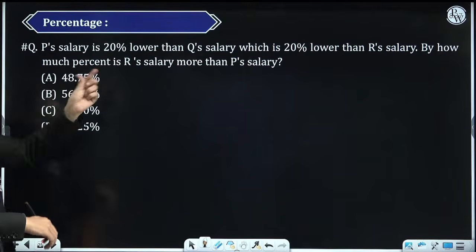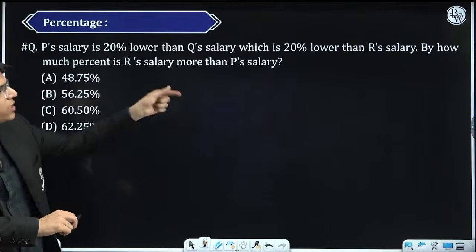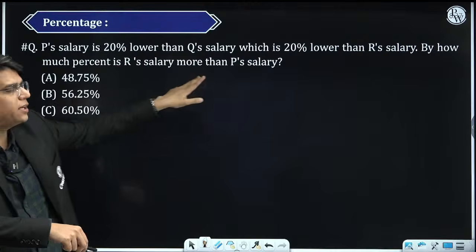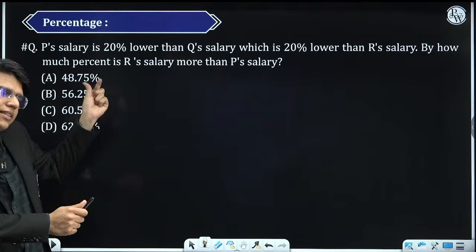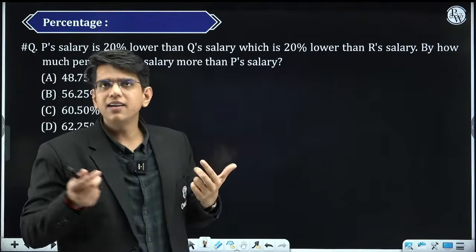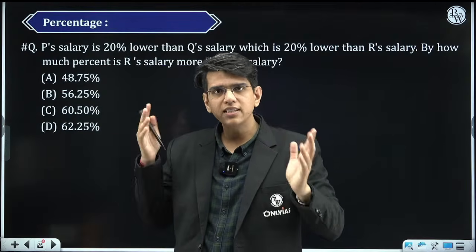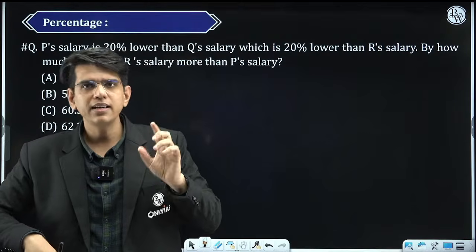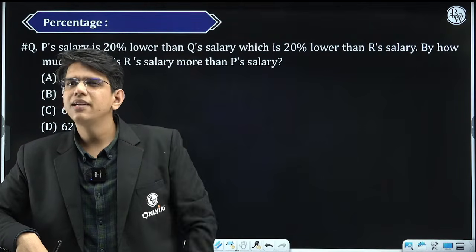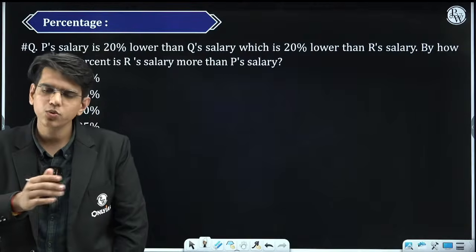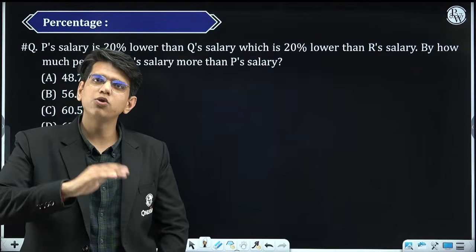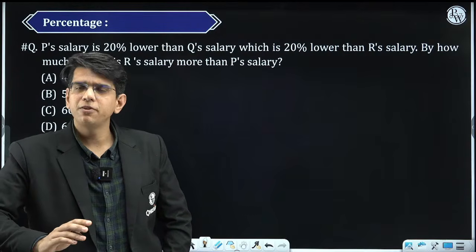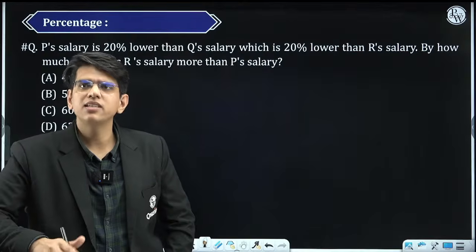P's salary is 20% lower than Q's salary. Q's salary is 20% less than R's salary. But how much is R's salary more than P's salary? So when you read this question in one go, you find it difficult कि क्या दिया है, what is given, what is asked, you don't make sense of it. है ना, यही होता है. अगर you are good in mathematics तो वो ठीक है, but the students who are not good in mathematics or those students who don't have a background in mathematics, उनके लिए it is very difficult to understand what is given and what is asked.